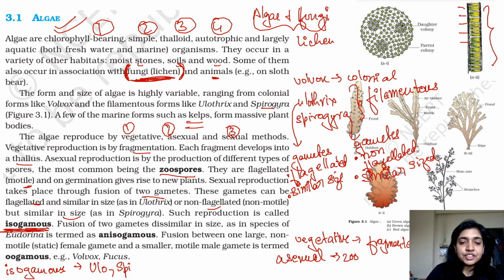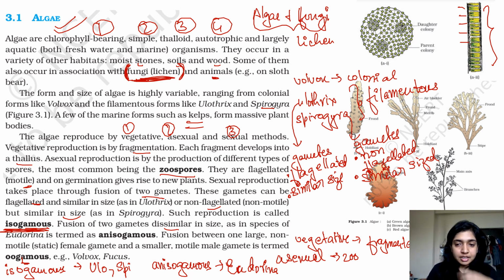Fusion of two gametes which are dissimilar in size, as in species Eudorina. So in anisogamous, you have one example, which is Eudorina. Okay. Fusion between one large non-motile female gamete and a smaller motile male gamete is called oogamous. Over here, the focus is on the oocyte.